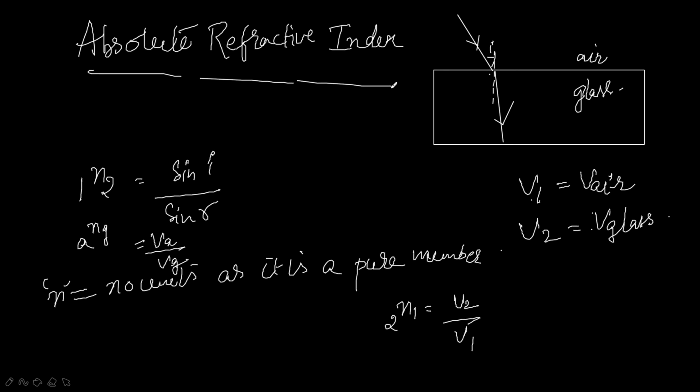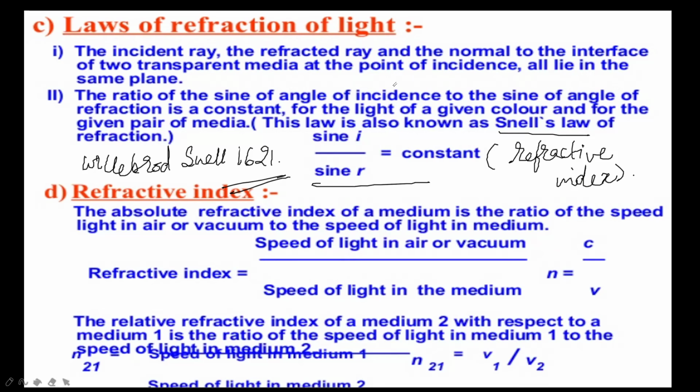If the incident light ray is traveling through vacuum or air and is then refracted in a medium, then the value of the refractive index is called the absolute refractive index. The absolute refractive index of a medium is the ratio of the speed of light in the air or vacuum to the speed of light in the medium. So the formula can be written as n equals c by v. c is the speed of light in the air and v is the speed of light in the medium.